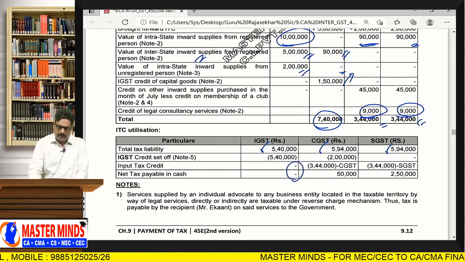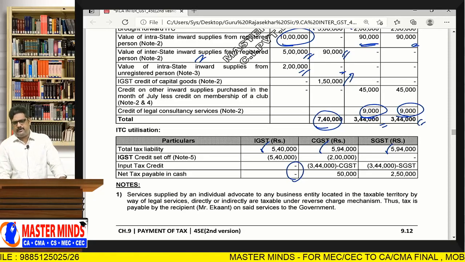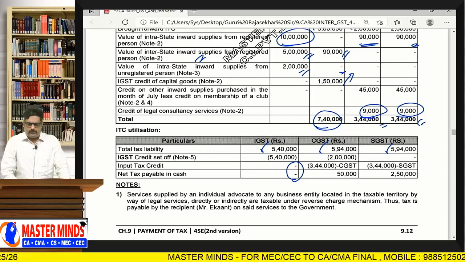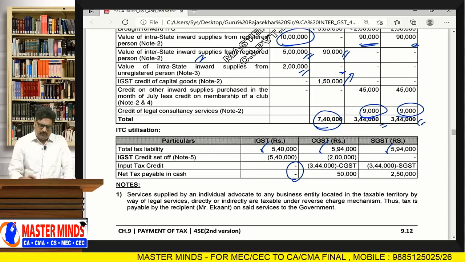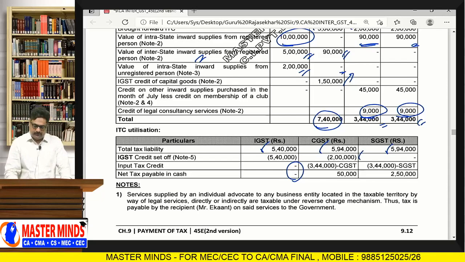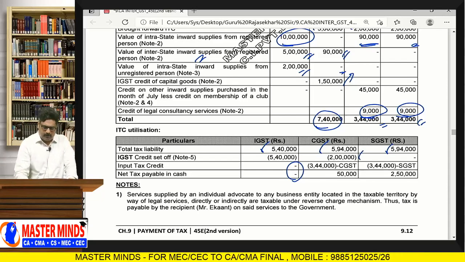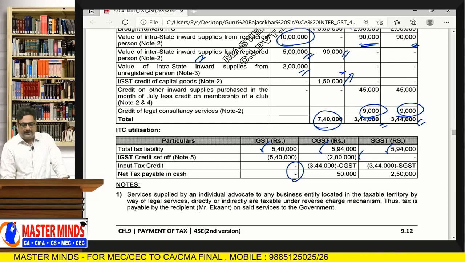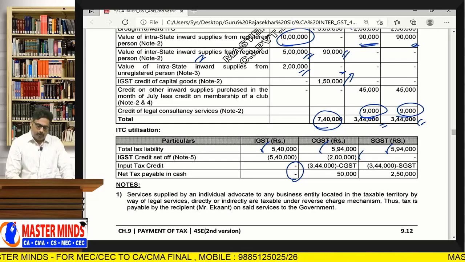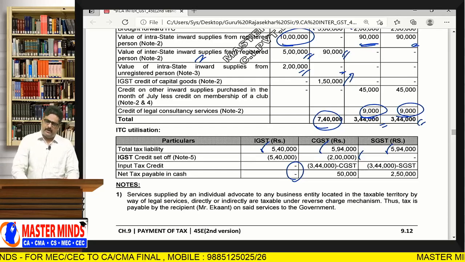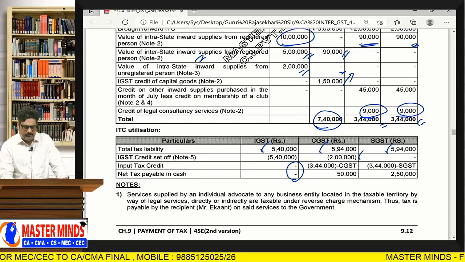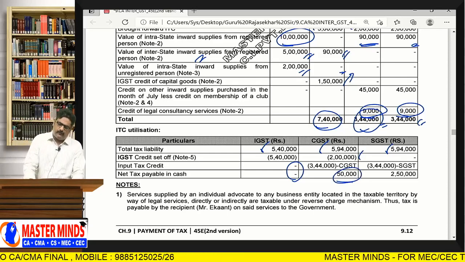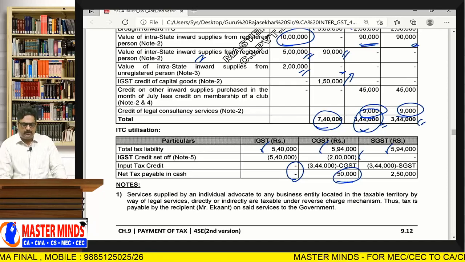We are having excess IGST ITC. That's why there is no need to pay anything in cash. This excess 2 lakhs IGST ITC can be used to pay CGST or SGST, but we are utilizing it for the sake of CGST. After setting off this particular amount, 2 lakhs, still 3,94,000 is needed to be paid. For paying that output tax, we are having ITC of CGST 3,44,000. After utilizing it, remaining 50,000 is needed to be paid in cash.